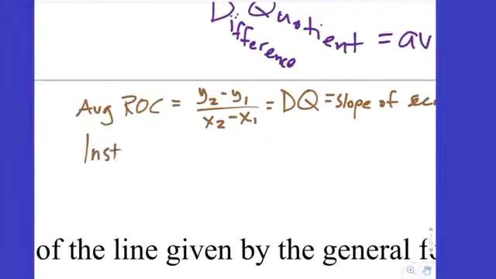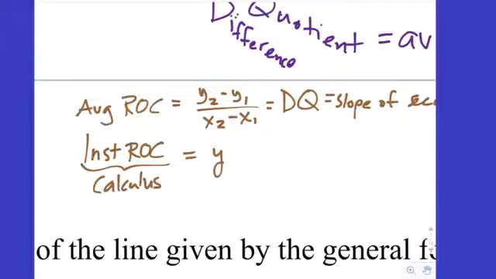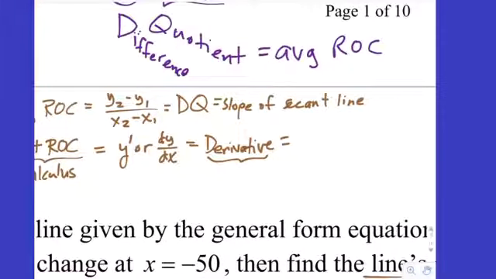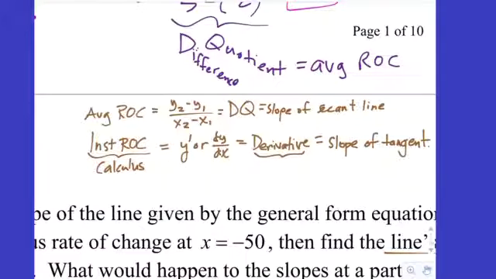Whereas the instantaneous rate of change, which is going to require calculus, because the algebra fails for non-lines, is going to be known as y prime, or dy dx. You don't have to know what that is just yet, but that's what we call it. It's going to be known as the derivative. And it's the slope of the what line? Tangent line.